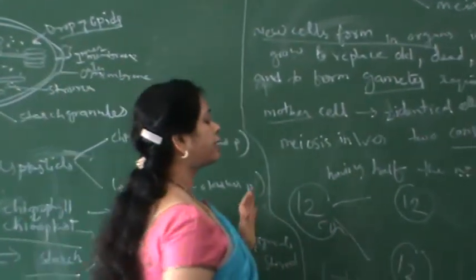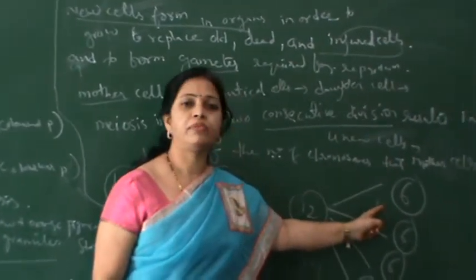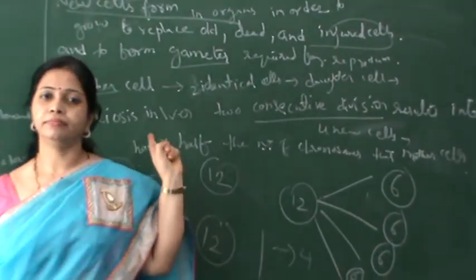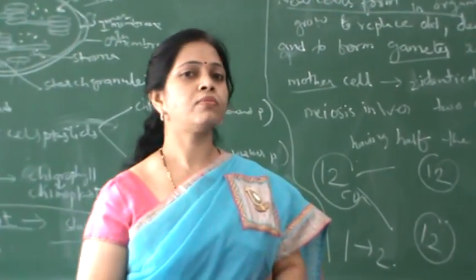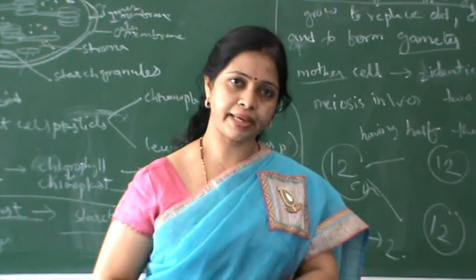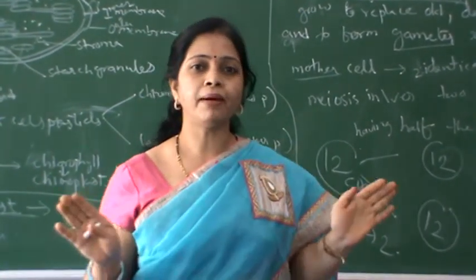So meiosis is required for the formation of gametes. Gametes have half the number of chromosomes compared to the parental cell. Okay. You understood what cell division is? Why it is required? What kinds of cell divisions there are? Okay, understood, children? So with this, we are going to complete our first